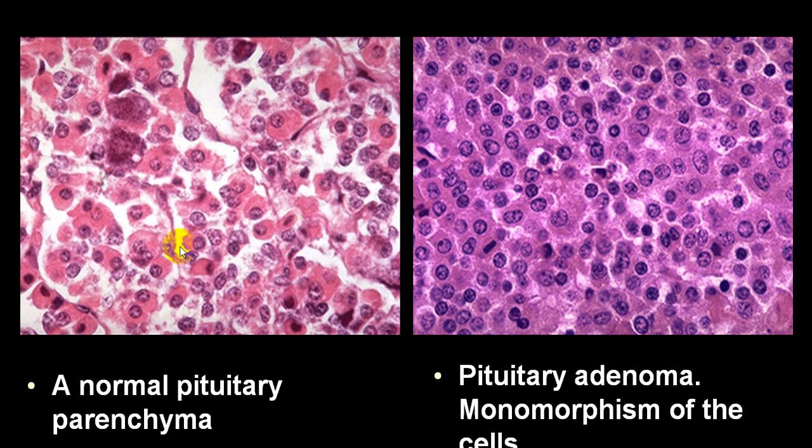This is a normal pituitary gland. See the staining of a normal pituitary gland. There are a lot of chromophobe cells. Chromophobe cells are nearly more than 50% of the cells, and then they get converted into alpha cells or beta cells. This is a pituitary adenoma showing you a single group of cells. So it is called monomorphism of a single group of cells.